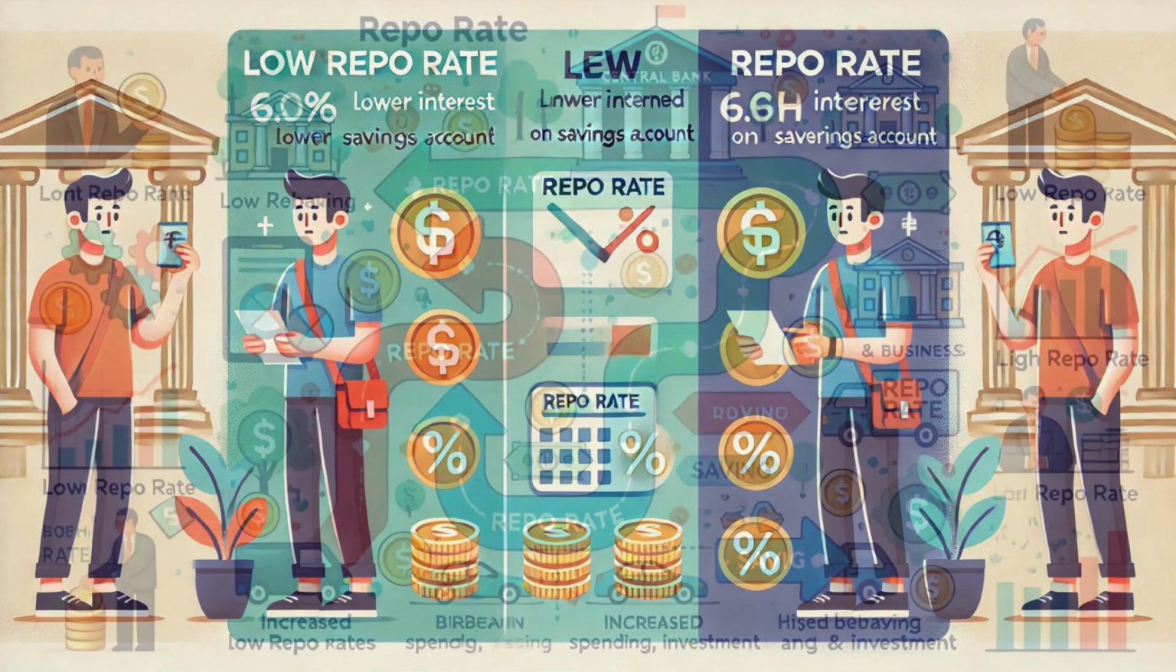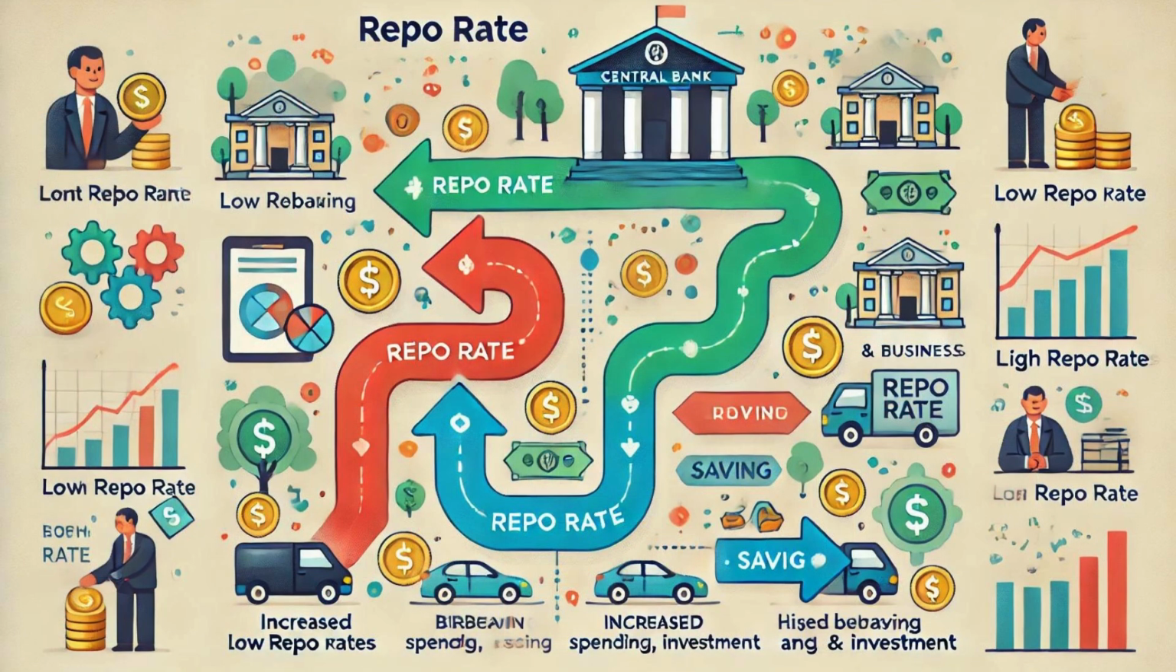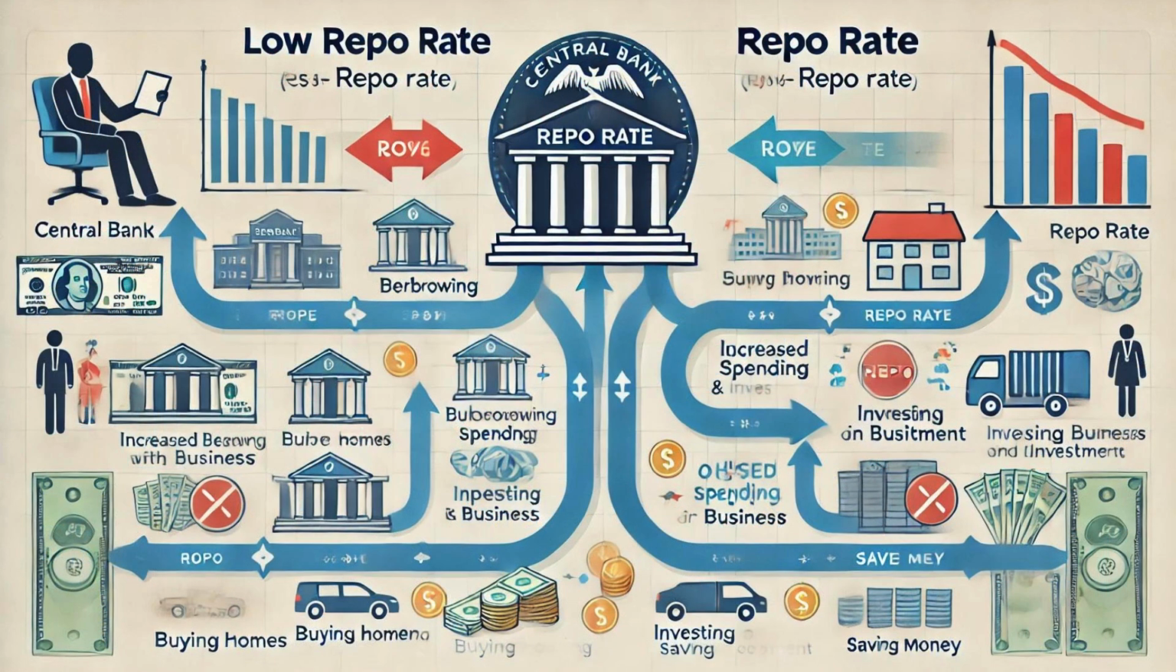The repo rate, short for repurchase rate, is the rate at which the central bank lends money to commercial banks in exchange for government securities. It's a critical tool used by central banks to control liquidity and inflation in the economy.